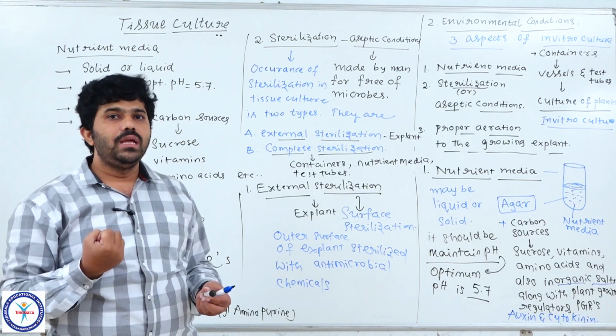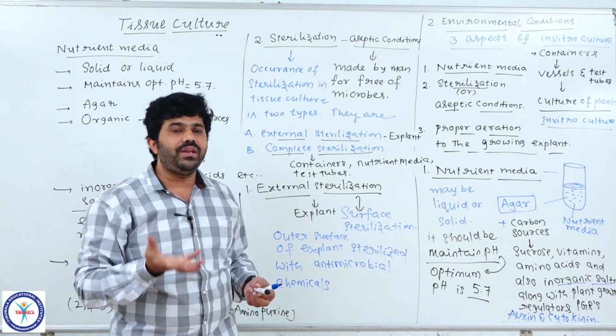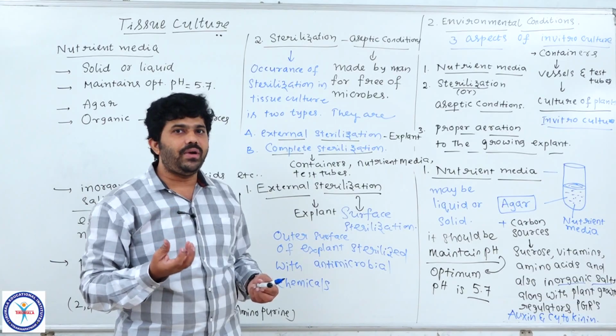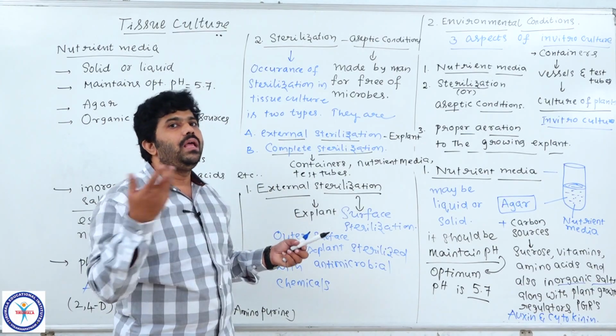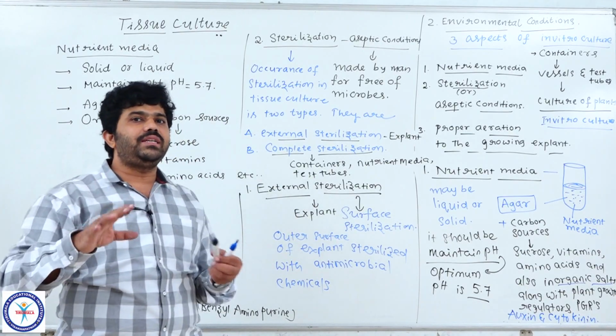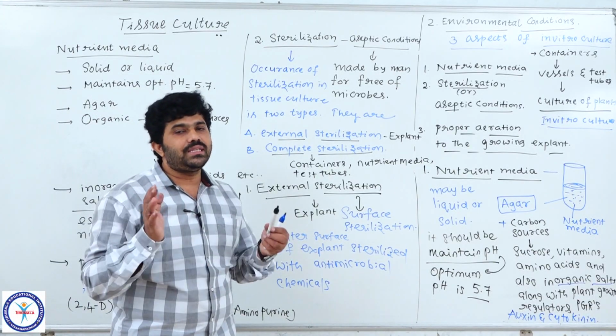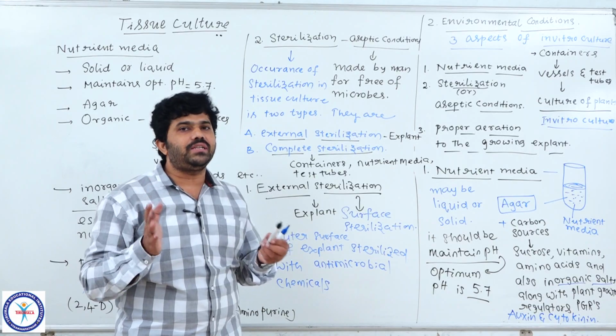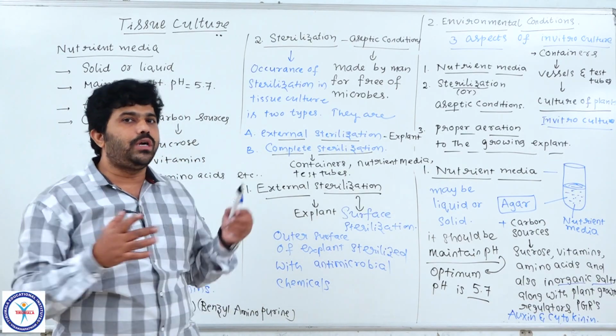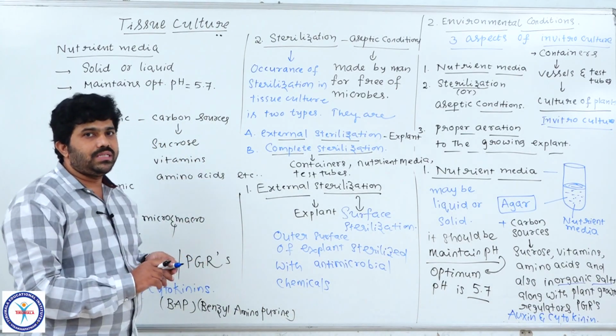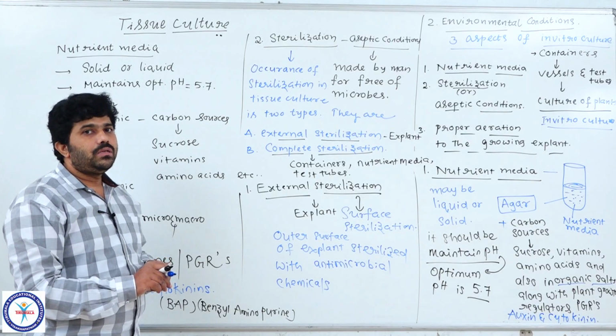In it, very hot steam is provided to all the nutrient media and containers. Then all the containers and nutrient media are free of microorganisms. So these are the suitable materials and apparatus we can use to continue the process of tissue culture for making somaclones.